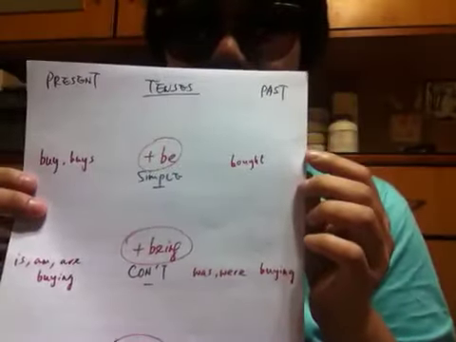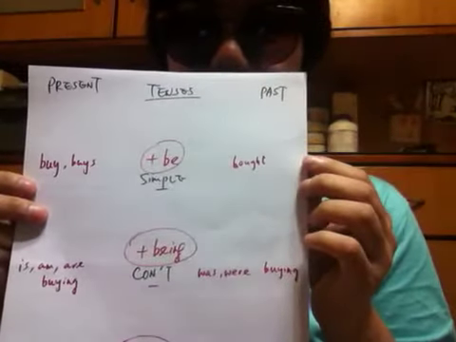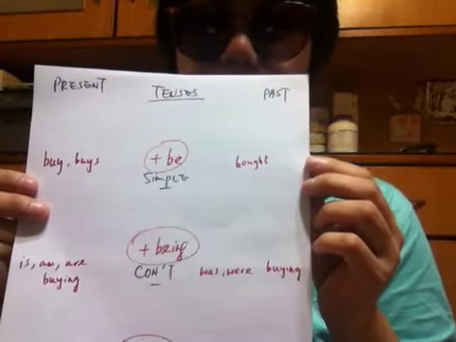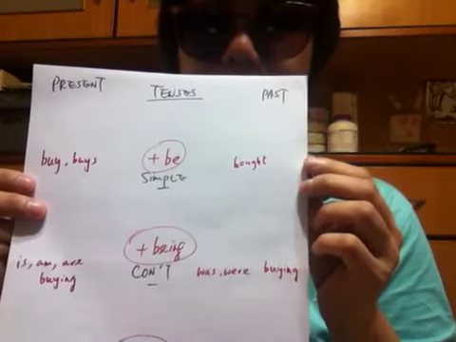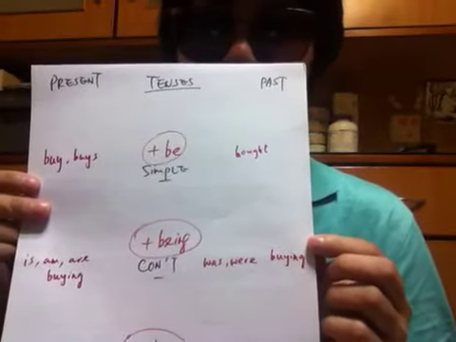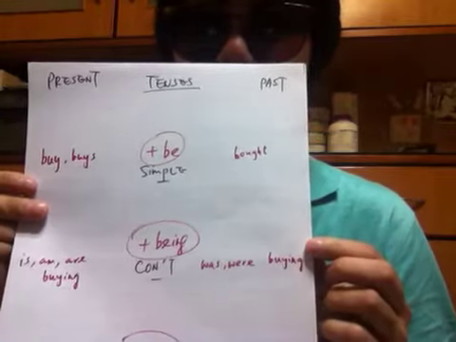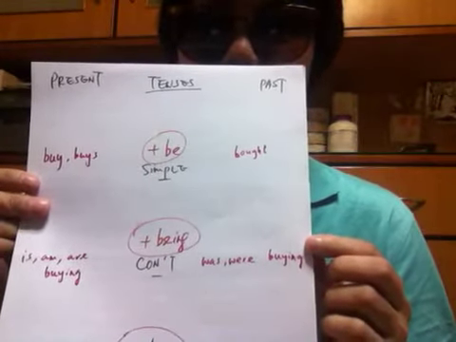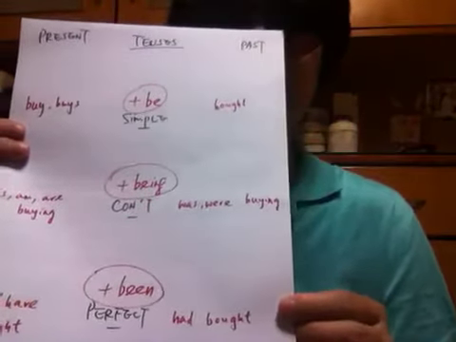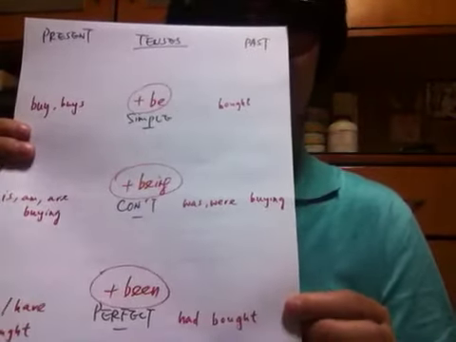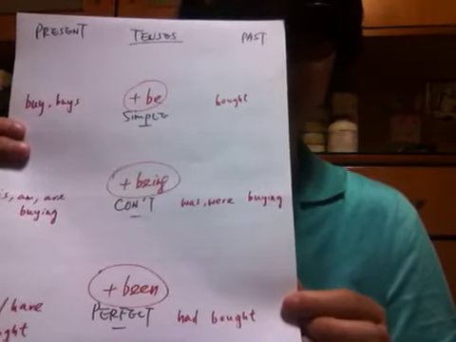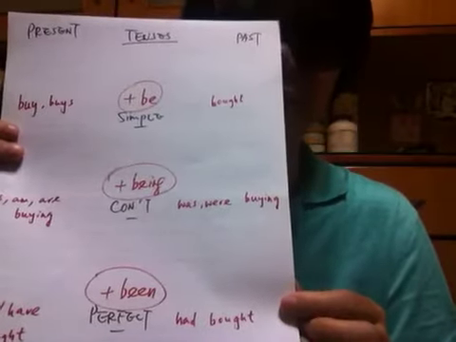This one, past simple: he bought the fruit in the supermarket yesterday, becomes: the fruit was bought by him in the supermarket yesterday. He was buying the fruit yesterday morning becomes: the fruit was being bought by him in the supermarket yesterday morning. He had bought the fruit earlier than he came to school becomes: the fruit had been bought by him earlier than he came to school yesterday.